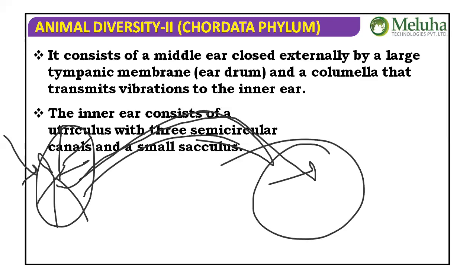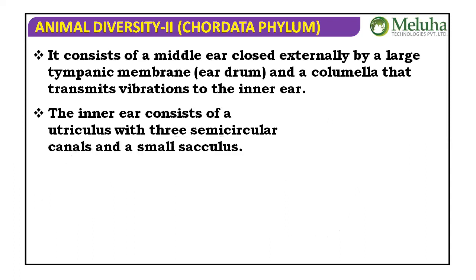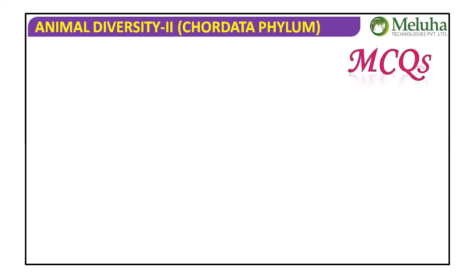The inner ear consists of utriculus with 3 semicircular canals and sacculus. Utriculus and sacculus are at the base of the semicircular canals. Utriculus and sacculus are collectively called the vestibule. They are helpful for balance.